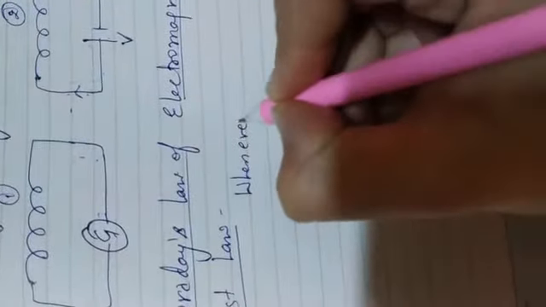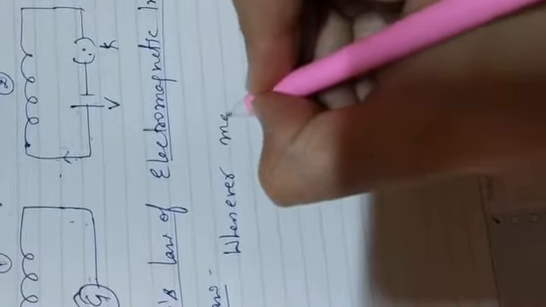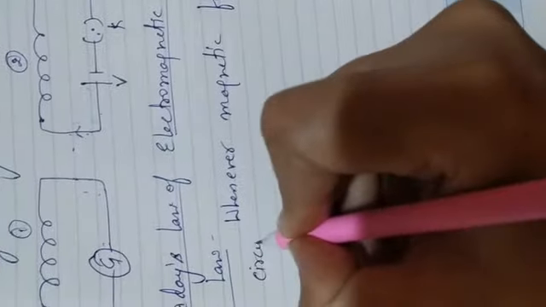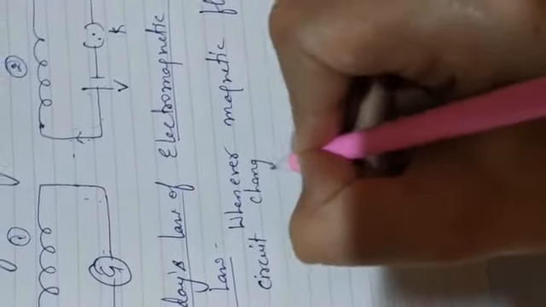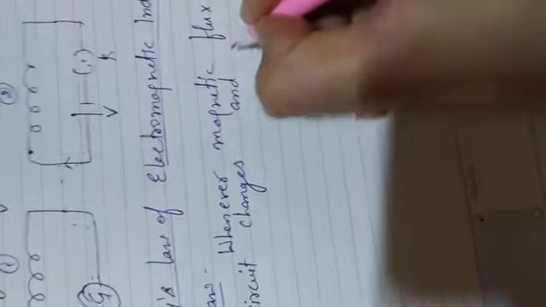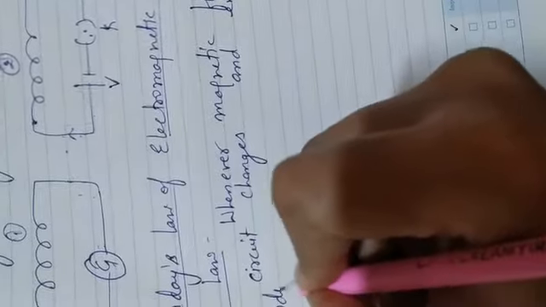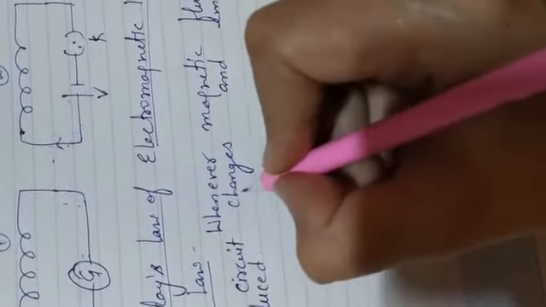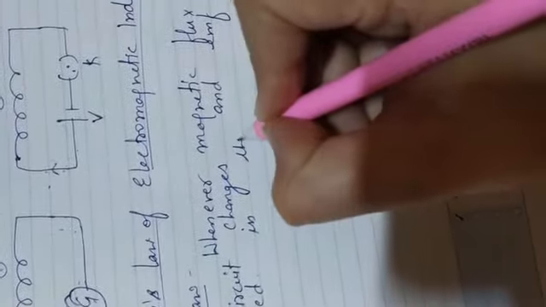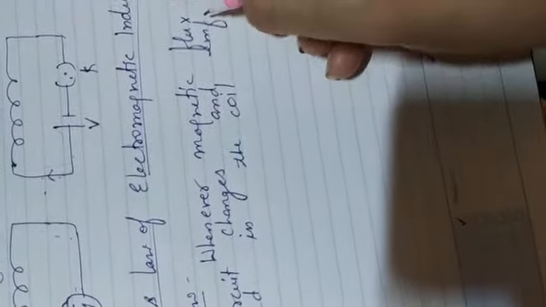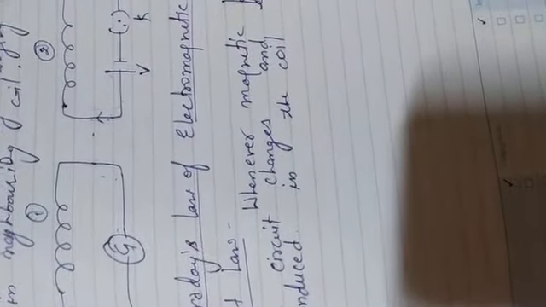Whenever magnetic flux linked with the circuit changes, an EMF is induced in the coil, and it lasts as long as the change in magnetic flux continues.